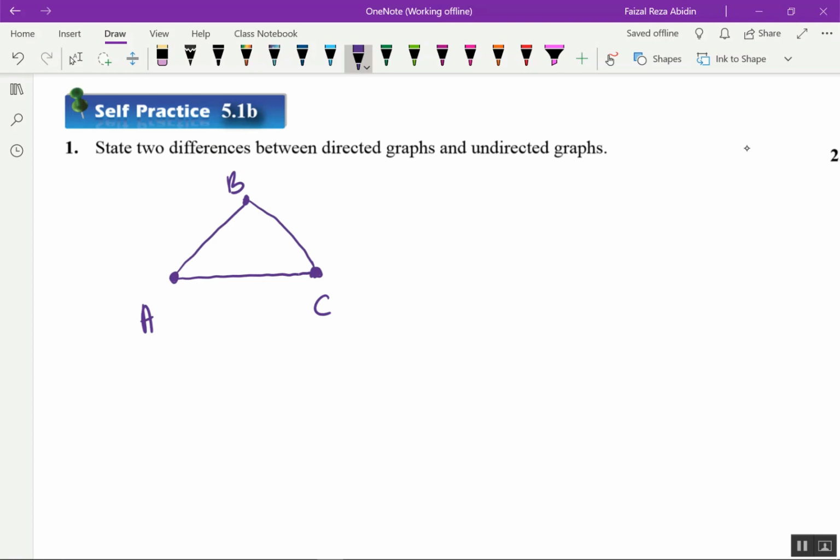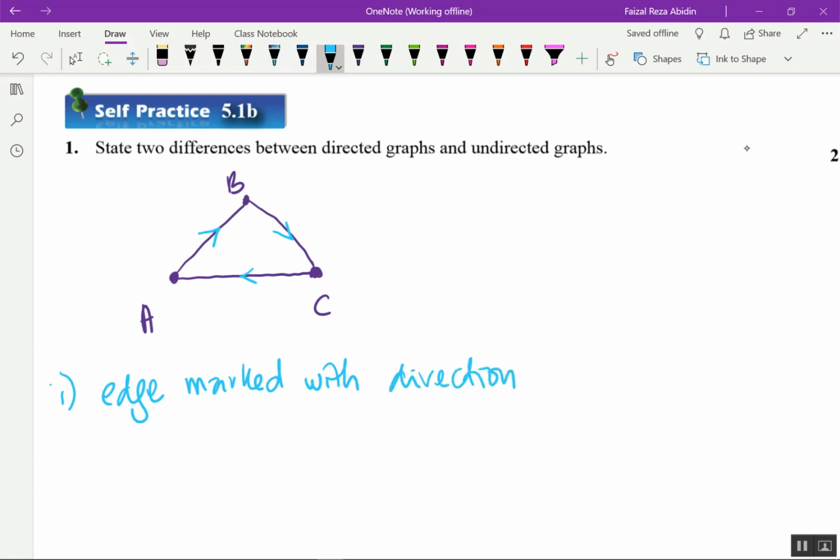But when it is given an arrow like this, a direction, it becomes a directed graph. So for a directed graph, every edge is marked with a direction.